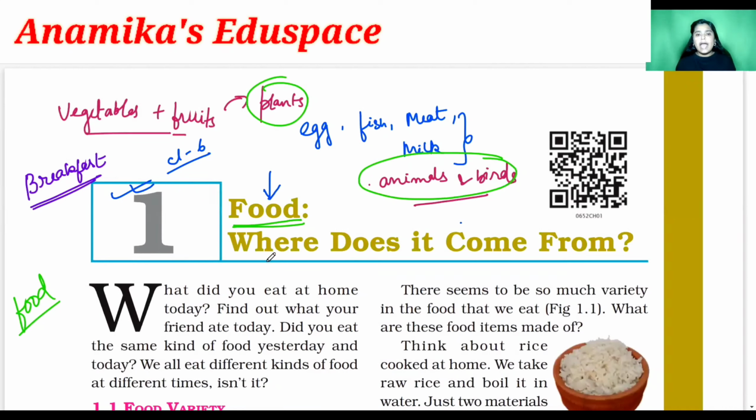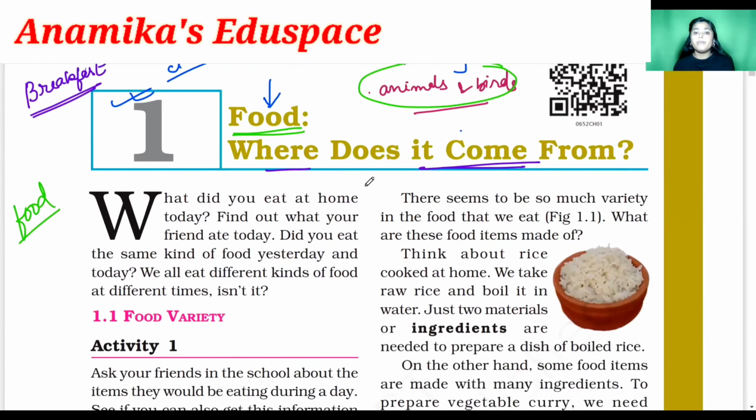So it is written, where does the food come from? So let us study where it comes from. Before that, we already studied the introduction. So what was it? What do we eat at home? What did you eat at home today? Right? Did you eat bread? Did you eat milk? If you have eaten bread or milk, then please do let me know in the next class, and find out what your friend ate today. Also after this class, you can call your friend and ask what he or she ate today. Clear?